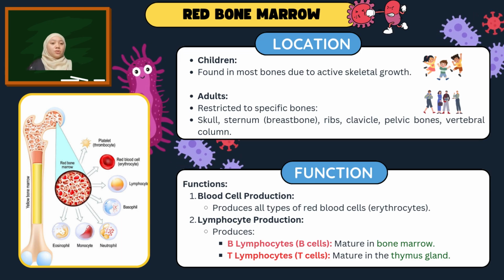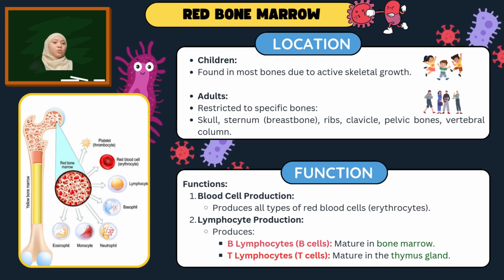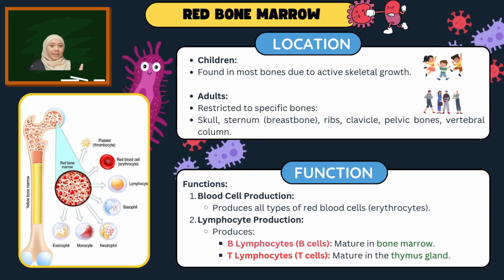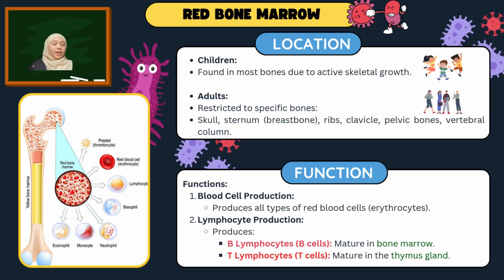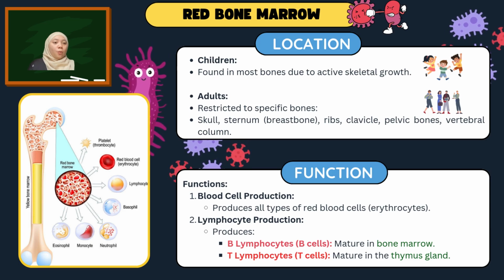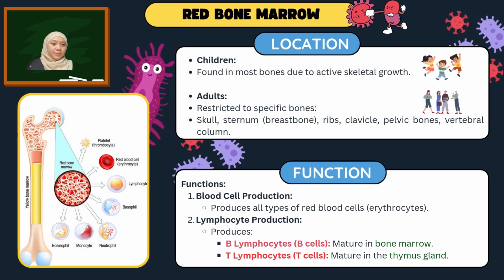First, it produces all types of blood cells, including red blood cells, that function to transport oxygen. Second, it creates lymphocytes, which are immune cells. B lymphocytes mature in the bone marrow, while T lymphocytes move to the thymus to complete their development.